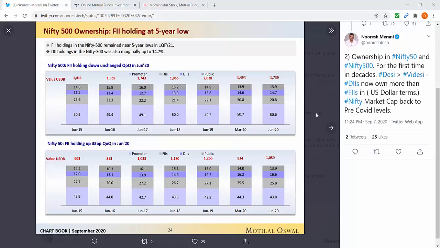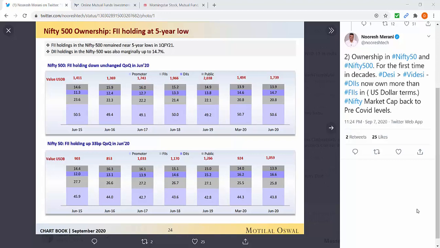Now, as we conclude that DIIs play an important role in terms of ownership structure, let us understand what DIIs consist of. So basically DIIs are majorly two institutions. The first one is mutual funds and the second one is insurance companies.